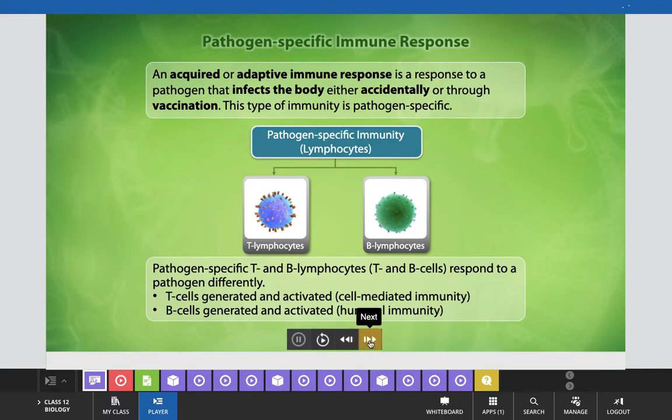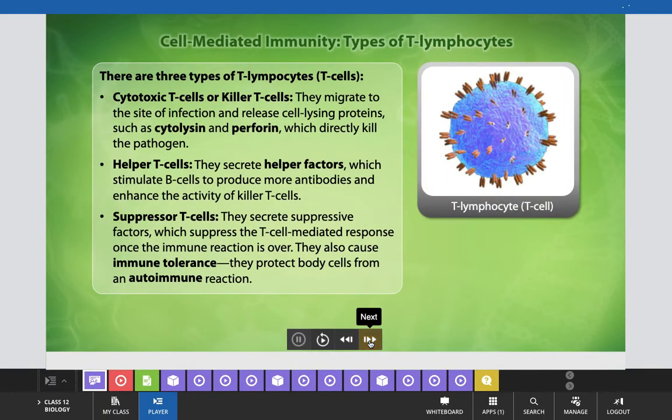Now, what happens in cell-mediated immunity, and how do these T lymphocytes develop that cell-mediated immunity? There are three types of T lymphocytes or T cells in our body. Cytotoxic T cells, which are known as killer T cells, migrate to the site of infection and release cell lysing proteins such as cytolysin and perforin, which directly kill the pathogen.